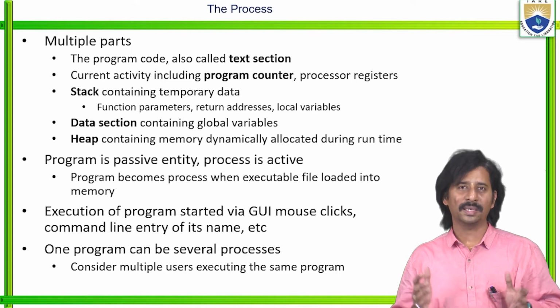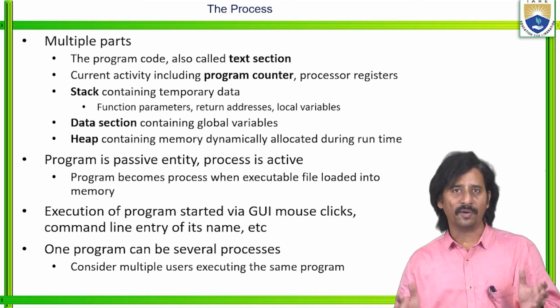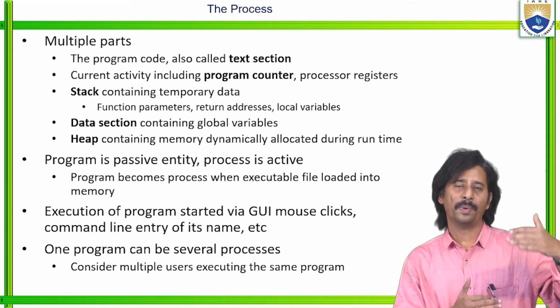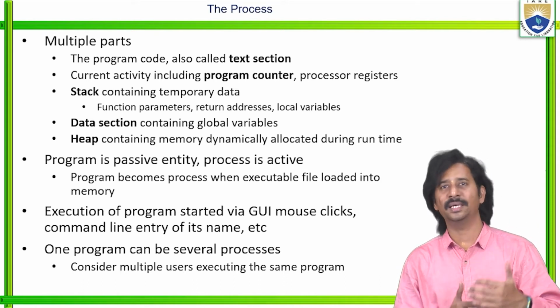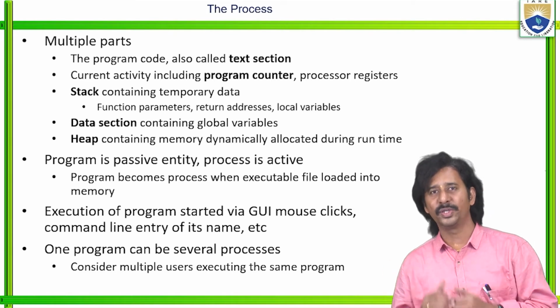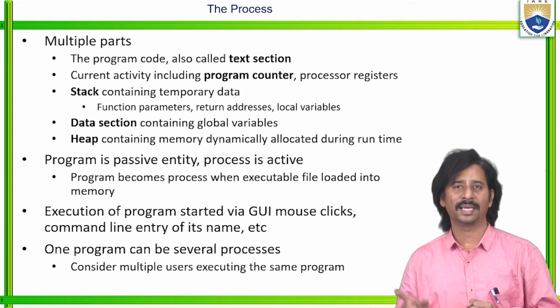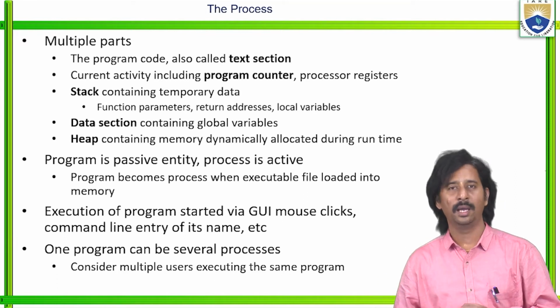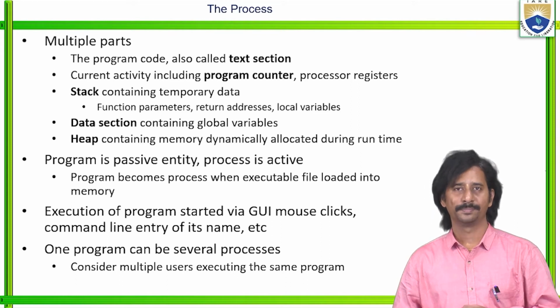Whenever a program consists of a number of parts, one particular part we call the stack, which contains temporary data. That temporary data includes function parameters, return addresses, as well as local variables.